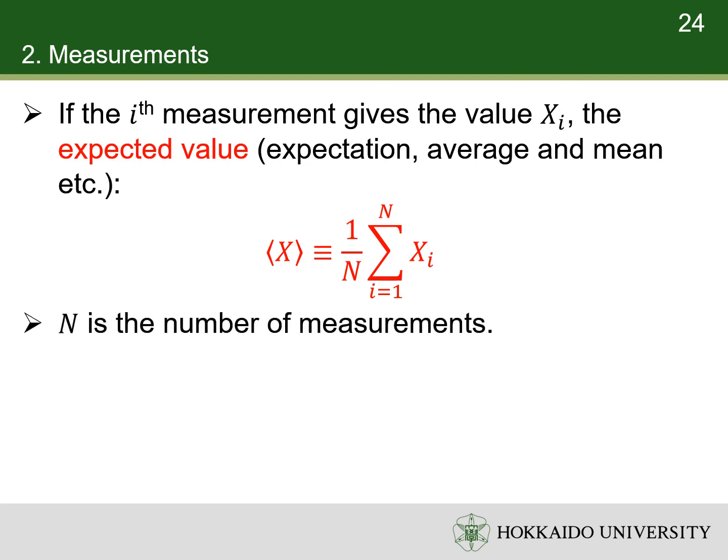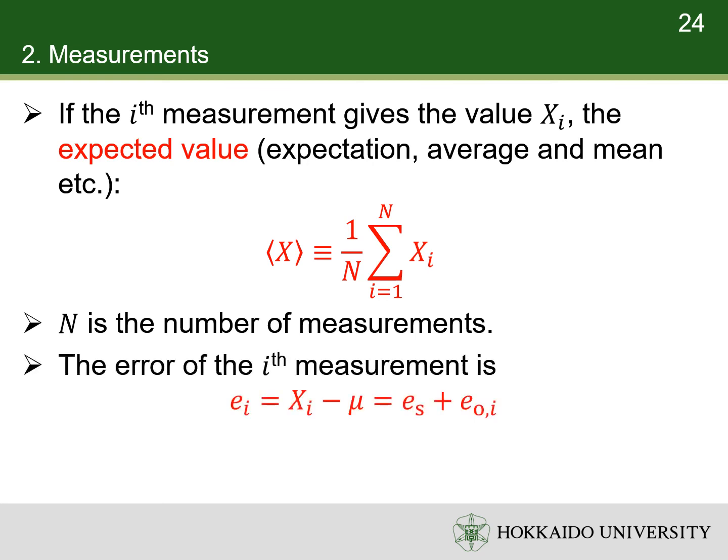The expected value is also called expectation, average and mean, etc. The error of the ith measurement is xi minus mu. It is the sum of the systematic error and the observation error. Pay attention that the systematic error is a constant, while the observation error changes from one measurement to the other.